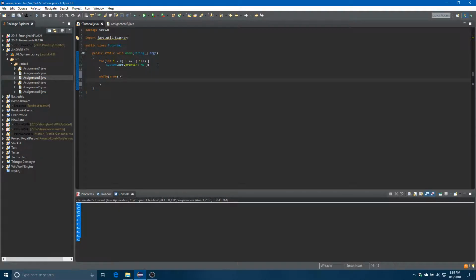But just for the sake of training purposes, while true will obviously run forever. It's what we call an infinite loop. An infinite loop is a loop that will just never end. When it comes to robotics, if you make one of those, they are really frustrating to fix. So unless someone tells you that this has to be done with a while loop, in any other situation, do not use it, because more often than not, you have to rewrite the whole segment of code that it was going to run through, because your logic only worked for a while loop. Basically, just don't use them, unless you absolutely have to.